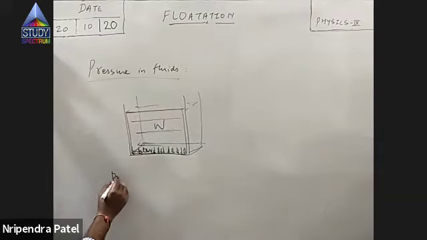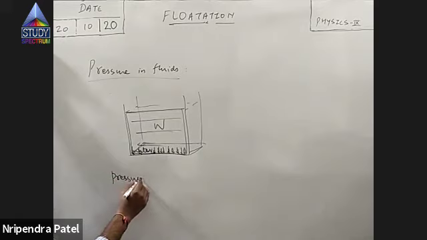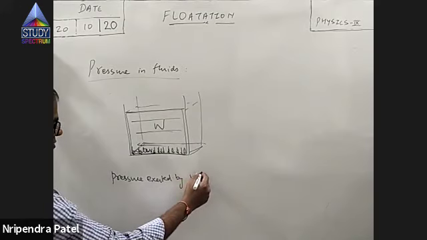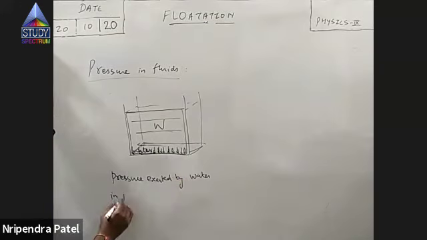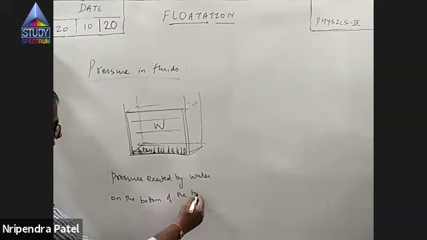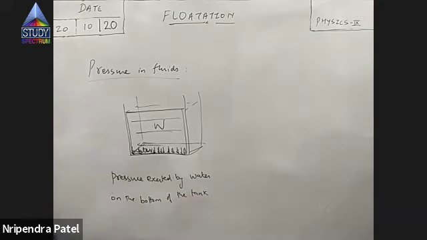So when I say pressure exerted by fluid in the container on the bottom of the tank, this is the topic. In the previous discussion, we discussed pressure exerted by the tank on the ground.